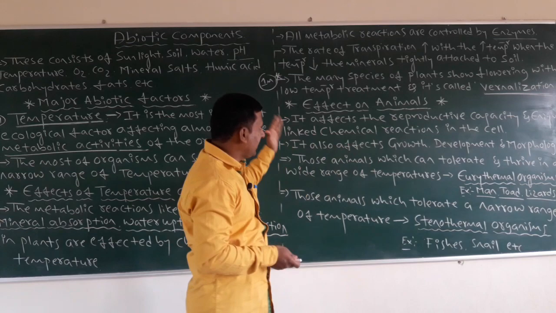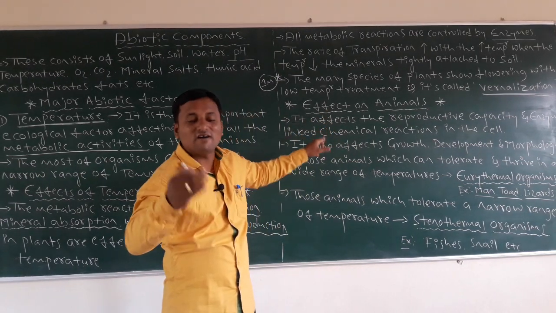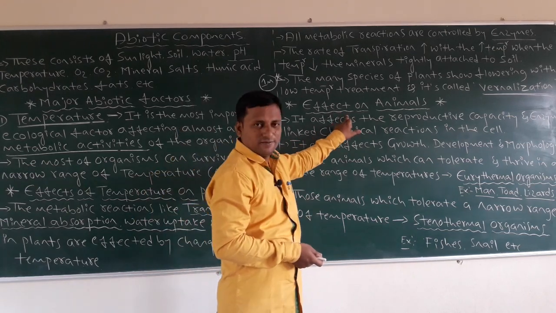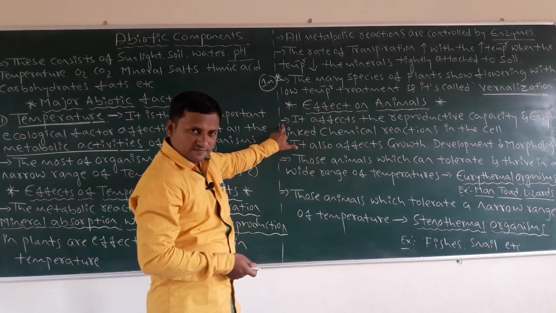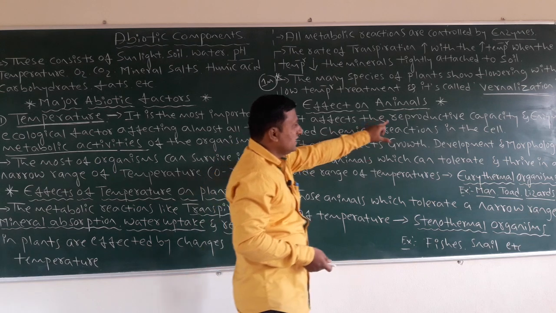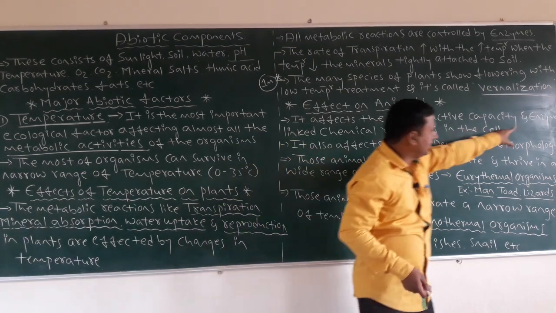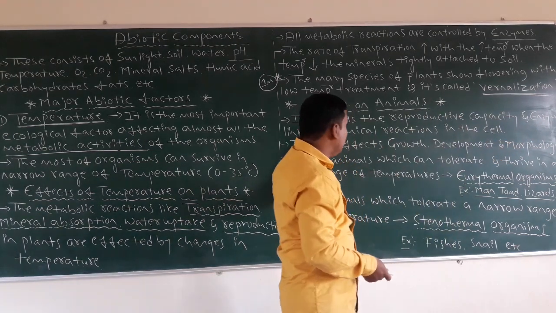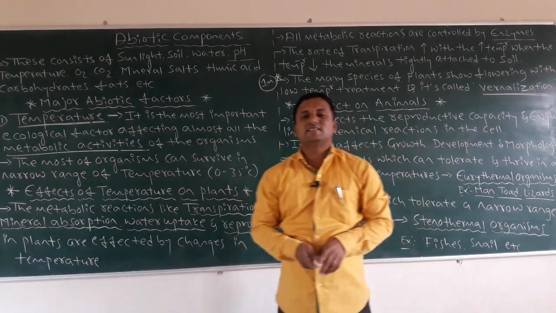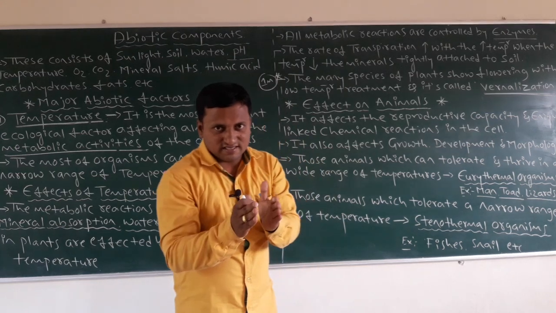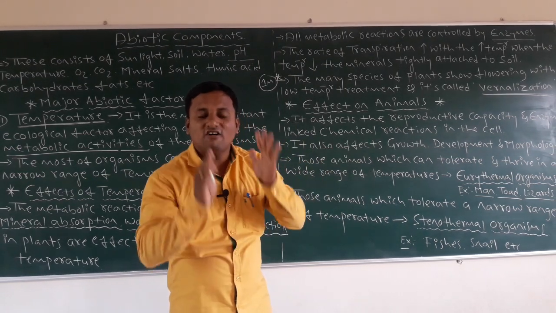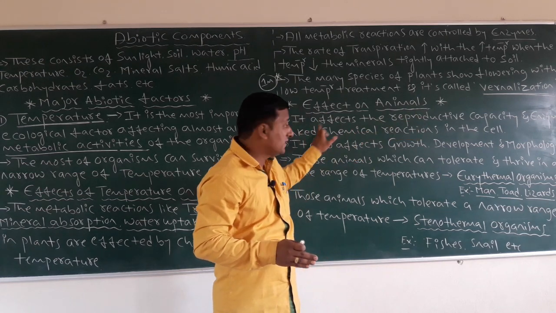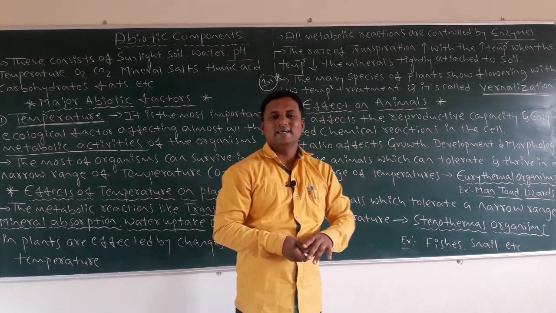Okay, then come next, effect of temperature on animals, the other living organisms. What is that? Animals. First point, it affects the reproductive capacity and the enzyme-linked chemical reactions in the cells. It affects the reproductive capacity of organisms and enzyme-linked chemical reactions in the cells.